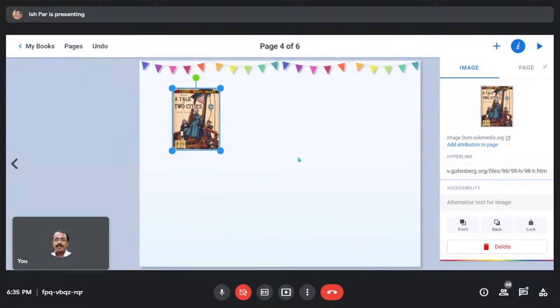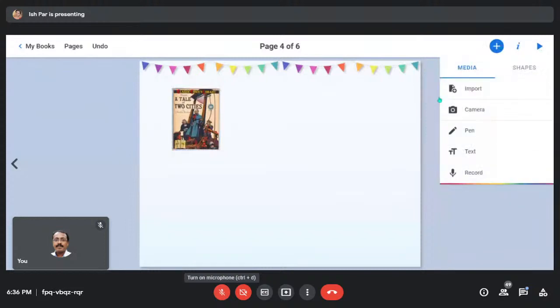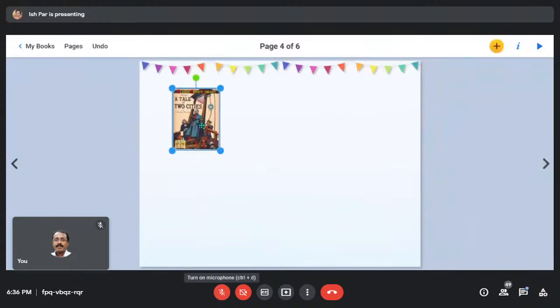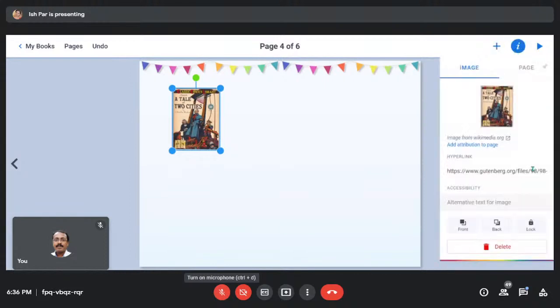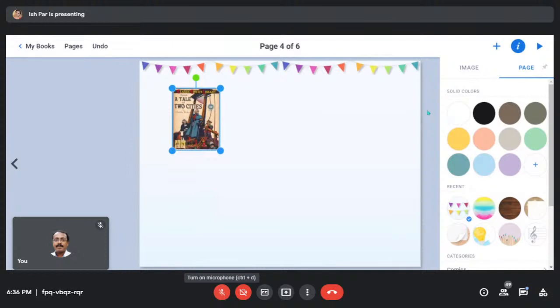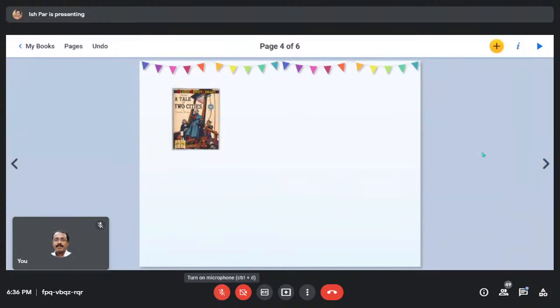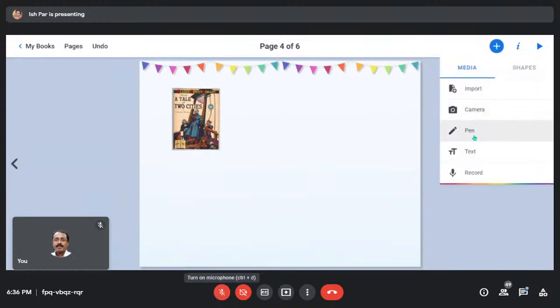As soon as you click on this book, it will open, and you can read it online, or whatever option is available in Gutenberg, you can do that. Alternate text image, no, I am done with this. So we'll see in the end if it is attached. Add attributes. Okay. So this is how we have added this image, and you can write a description, children read this book, and write a review.